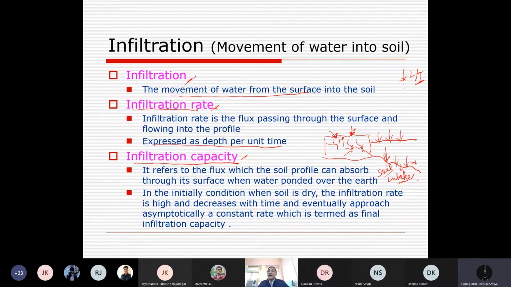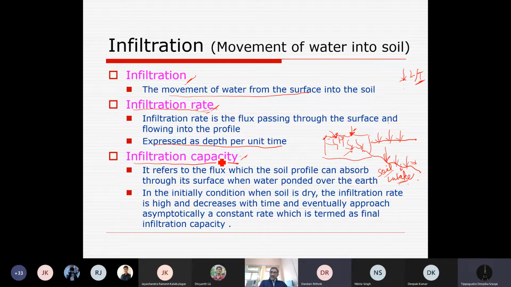Instantaneous infiltration may be high. When soil is unsaturated and we have subjected water to this soil, the rate of entry will be high. That is the instantaneous rate of entry of water, or infiltration. But final infiltration rate, or infiltration rate, is simply the constant condition that is achieved after a certain time. Okay, yes, sir, after saturation. Usually it is considered as saturation, but may not always be. It depends on soil characteristics.